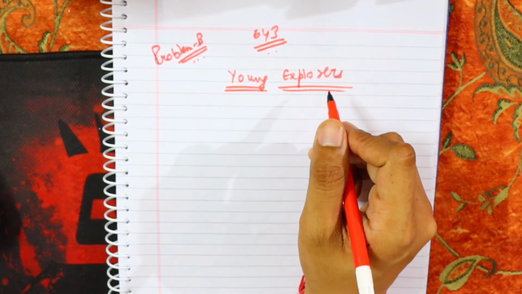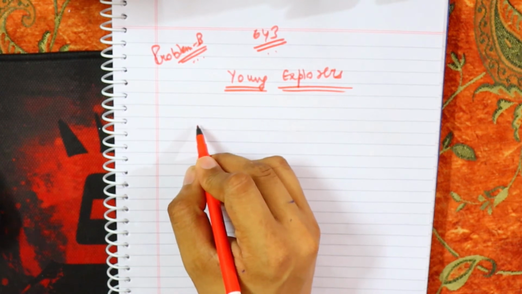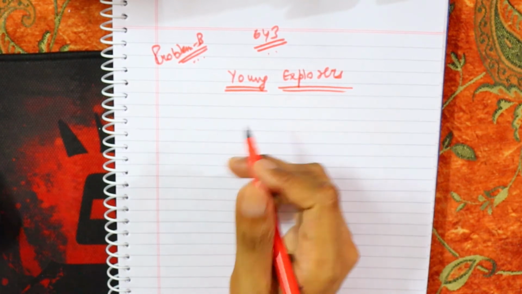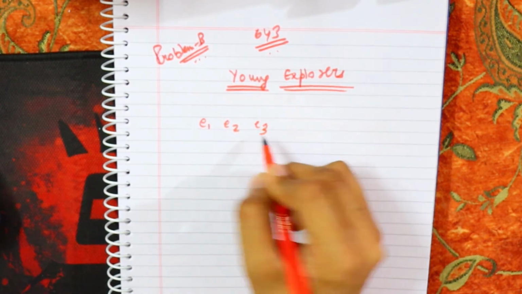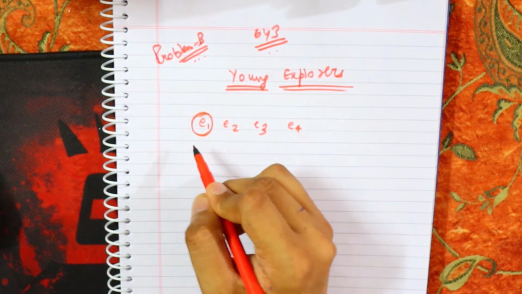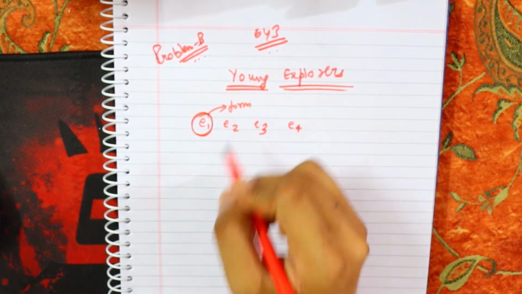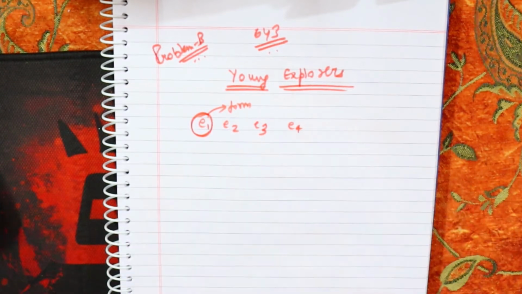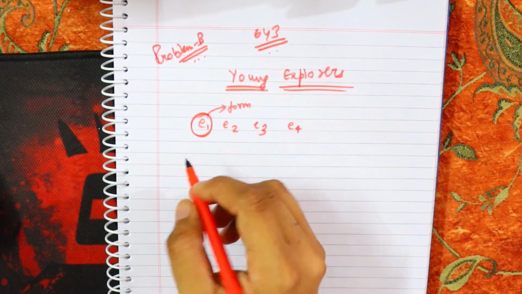So it has an array. The array has the values e1, e2, and so on. These values are the experiences of an explorer. If an explorer has an experience e1, he needs to form a group which has a size larger than or equal to e1. Let's take one example.